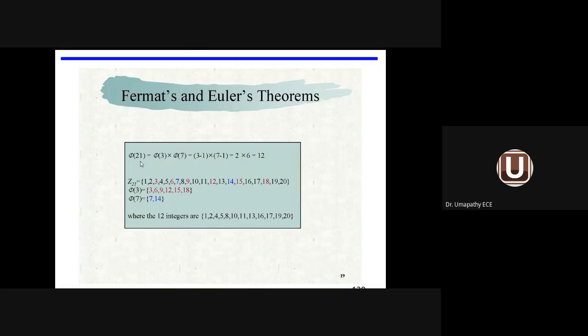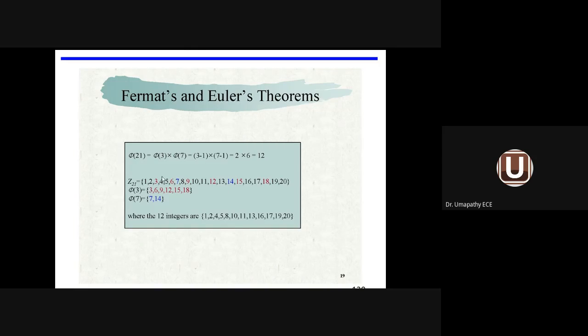But 21 is nothing but, see, for phi of 21, n minus 1 number of integers are available. What is n minus 1? N equal to 21. N minus 1 means 1 to 20 numbers are available. In this case, phi of 3.